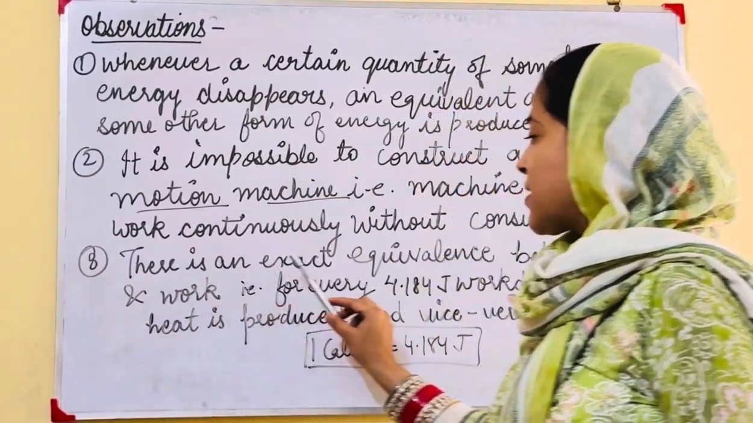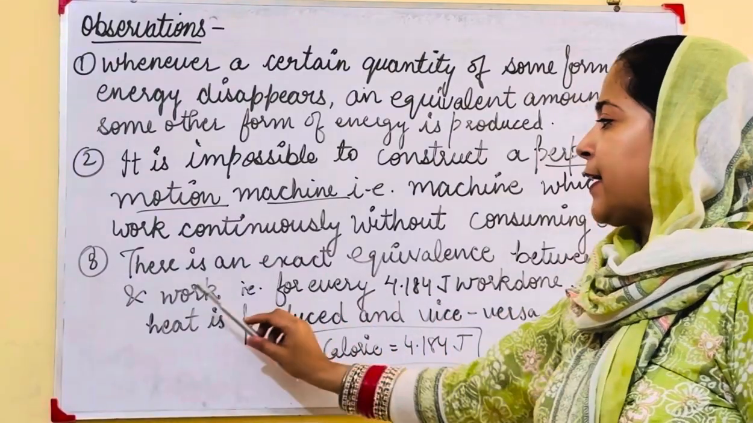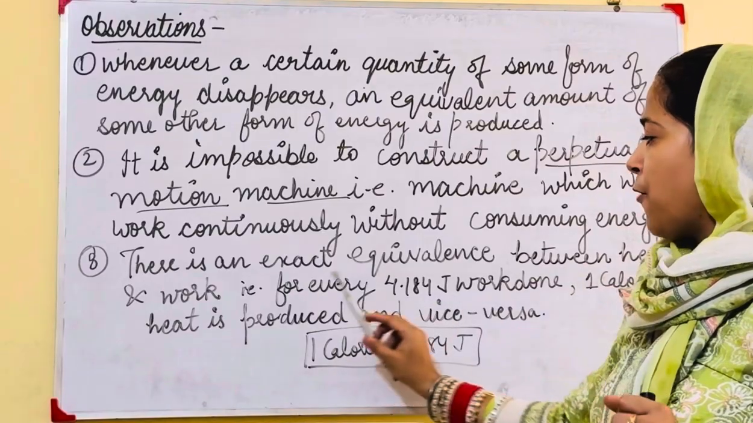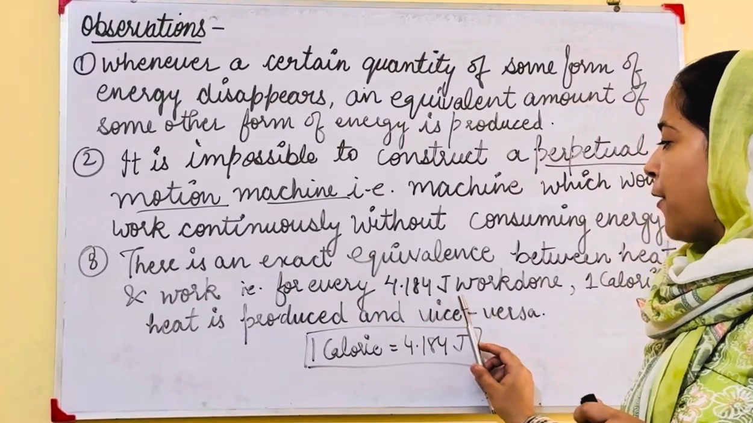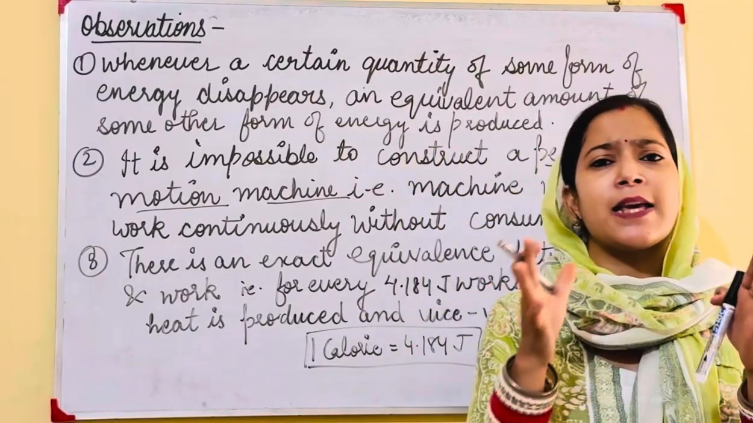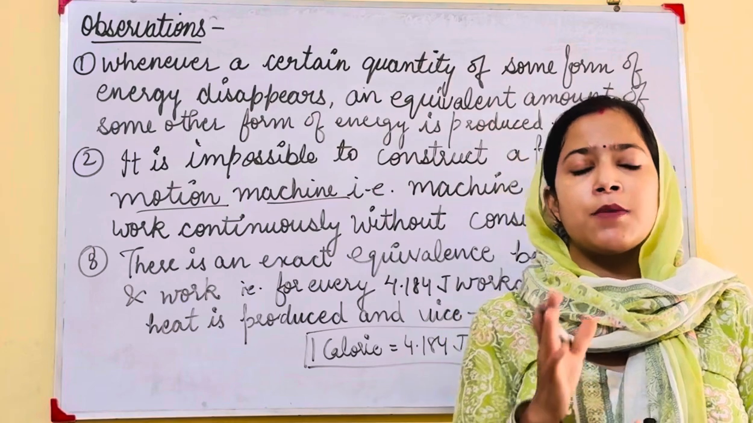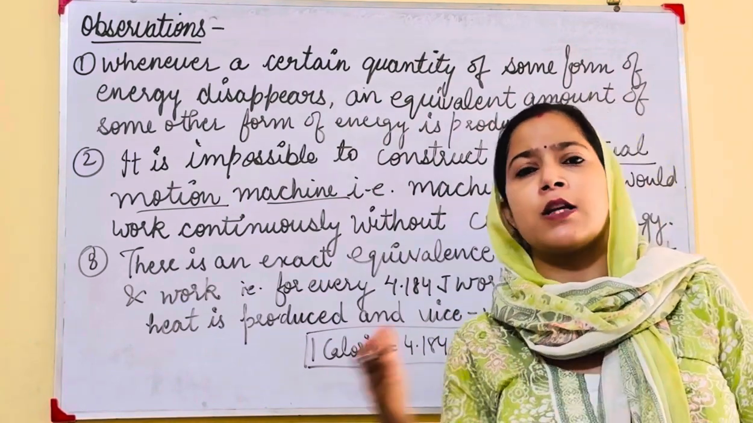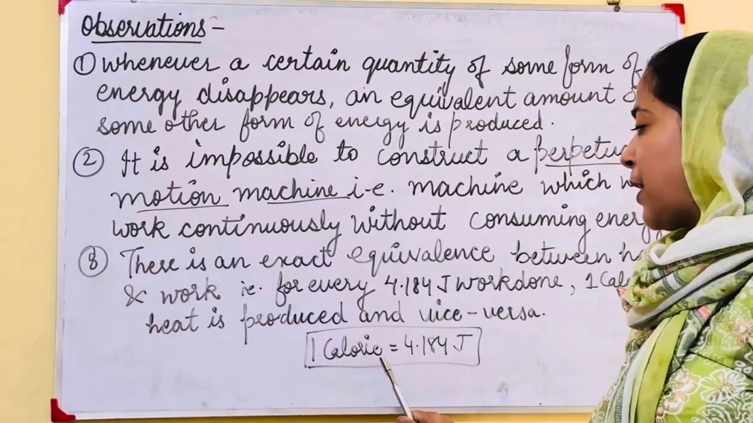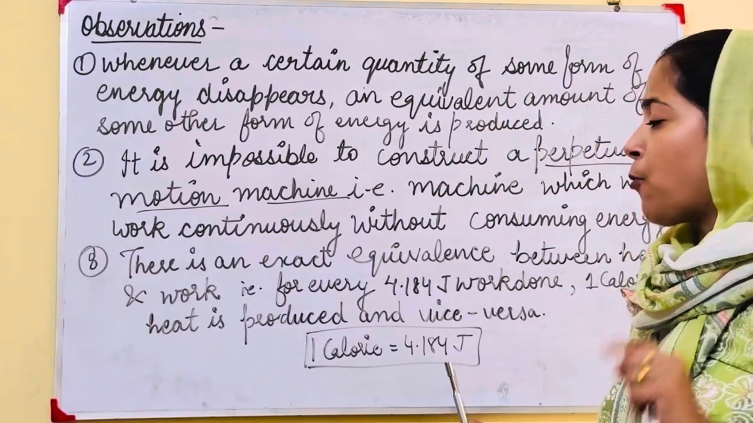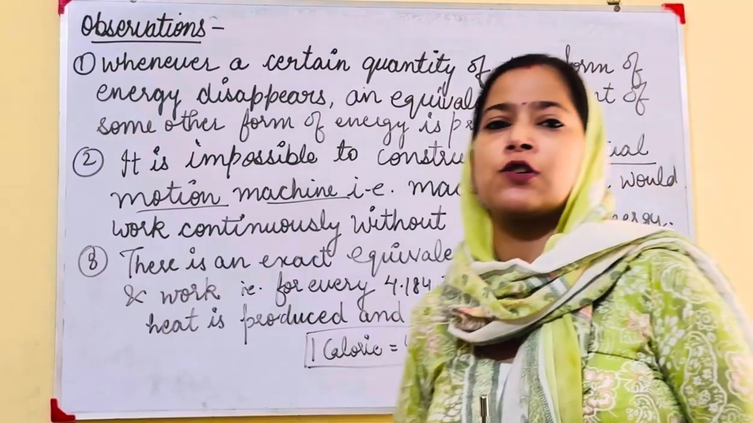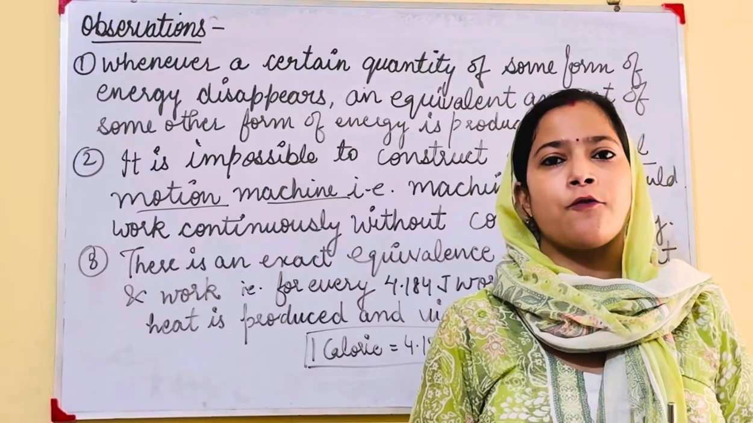Third point: there is an exact equivalence between heat and work. Means if we do work of 4.184 joule, then 1 calorie of heat is produced. There is an exact equivalent value: for this amount of work done, this amount of heat is produced. So 1 calorie of heat is produced if 4.184 joule of work is done. These are certain observations to explain the first law of thermodynamics.